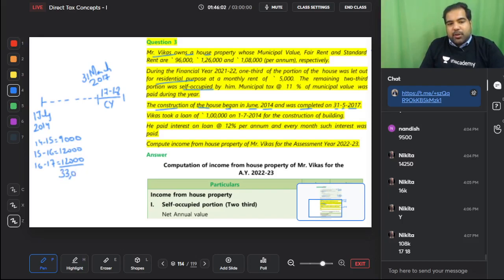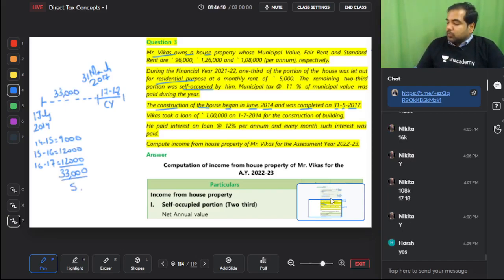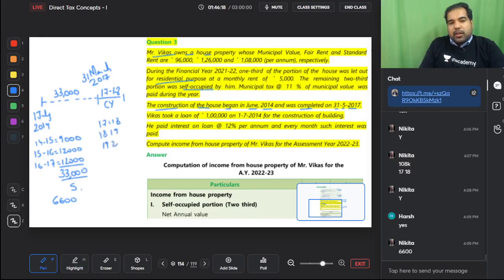Is this the PCP interest guys? Please tell me, is this the PCP interest? Yes. This divided by 5, you will get 6,600 for how many years? For 17-18, 18-19, 19-20, 20-21 and 21-22. So this is the last year we will get 6,600 more.